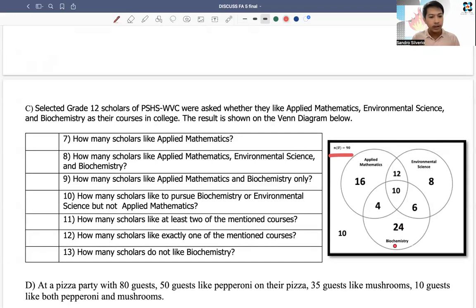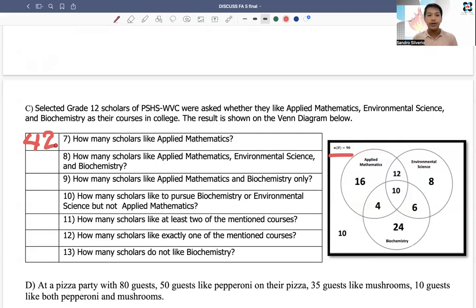First, we have to answer the first question here, number 7. How many scholars like applied mathematics? It did not say only, so we have to add all the numbers inside the applied mathematics. Okay? So that is 16 plus 4, that's 20, plus 10, that is 30, plus 12, that is 42. So we have 42 scholars who like applied mathematics.